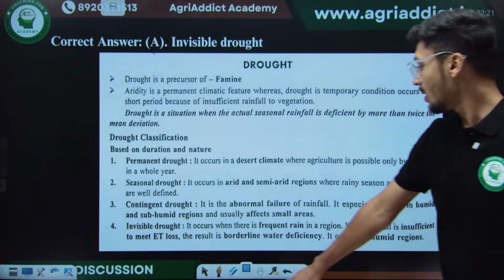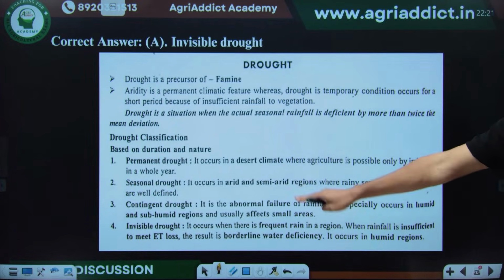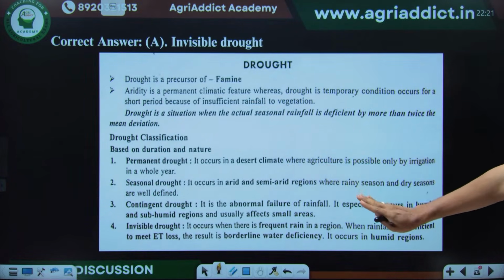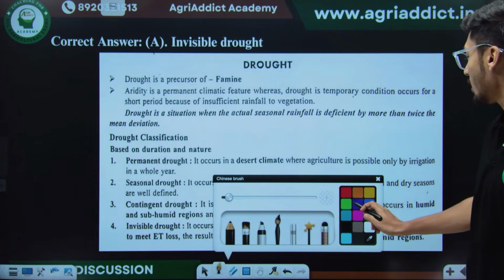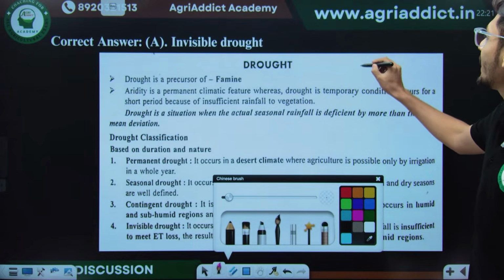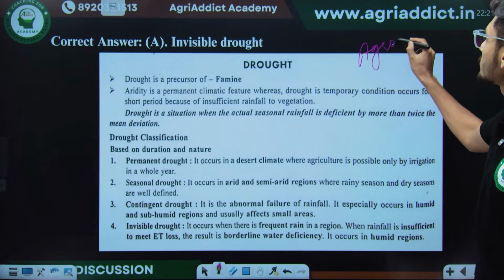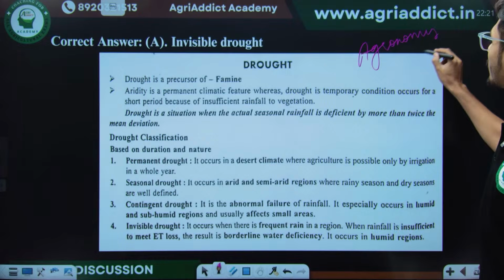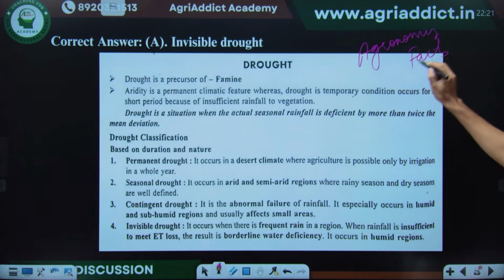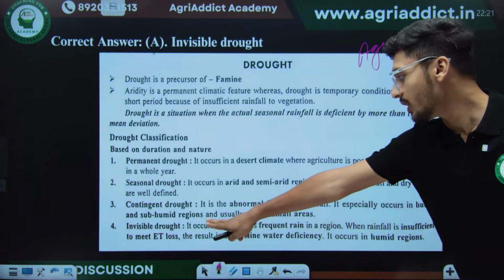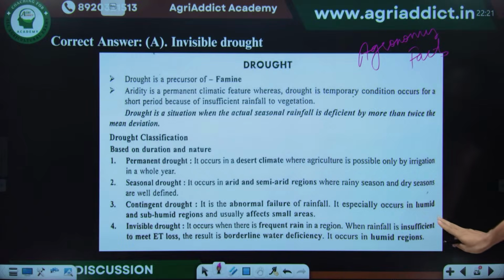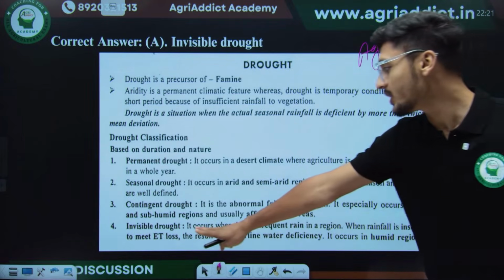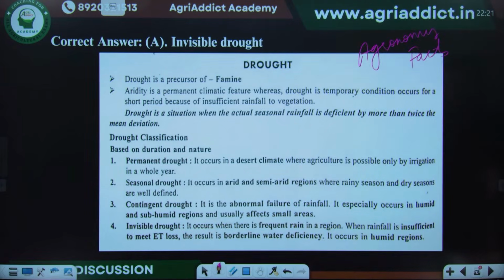And let's go through different definitions of permanent drought, seasonal drought, contingent drought, and invisible drought. This is a snap from Agronomy Facts by R.S. Meena. So just take a screenshot of this, and this will be very important for your preparation, right? See, invisible drought, it is a direct definition. It occurs when there is frequent rain in a region, but rainfall is insufficient to meet the evapotranspiration losses.